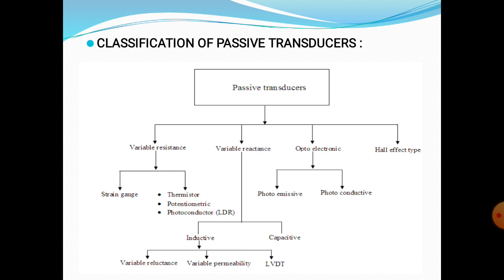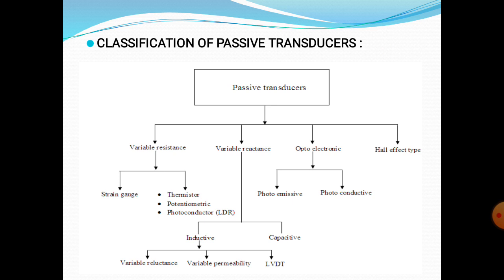The next main passive transducer is variable reactance. This transducer is further classified into two types: inductive and capacitive. Inductive passive transducers are further classified into three types: variable reluctance, variable permeability, and LVDT. And the next one is the optoelectronic passive transducer, classified into two types: photoemissive and photoconductive. These are the different classifications of passive transducers.